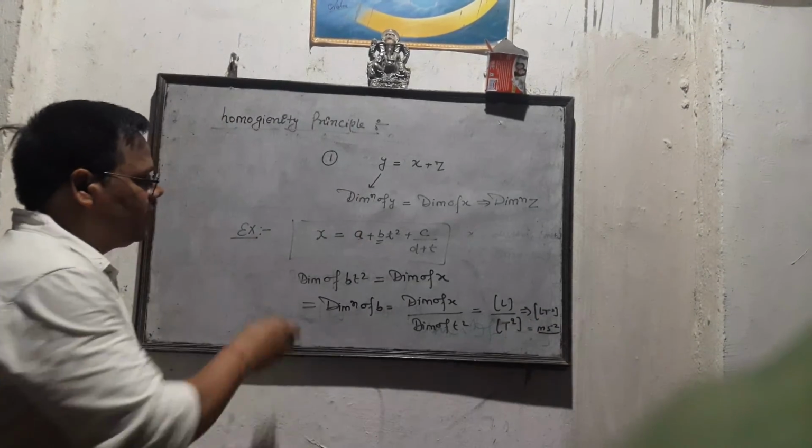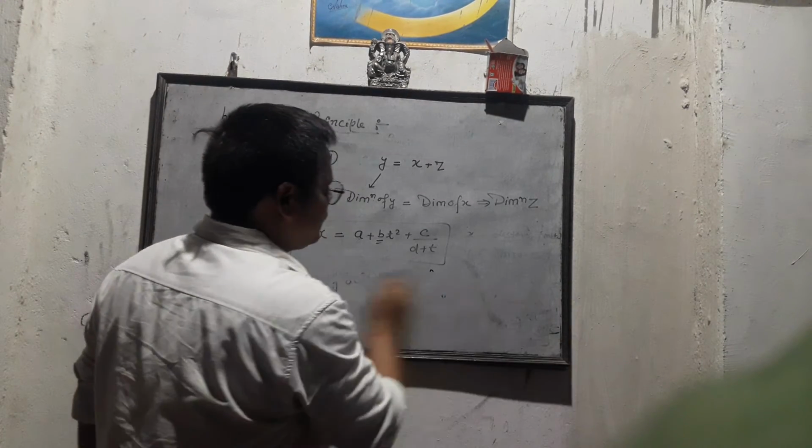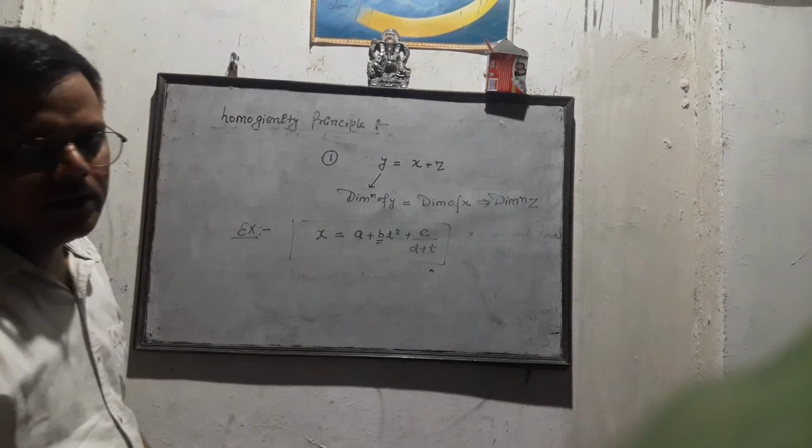Now if you want to calculate the dimensions of C, then it is very critical.